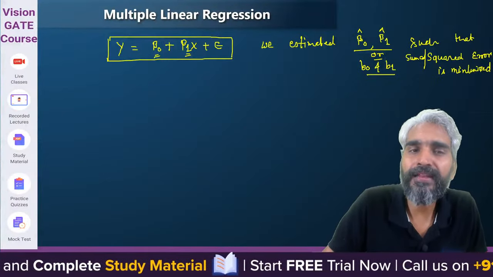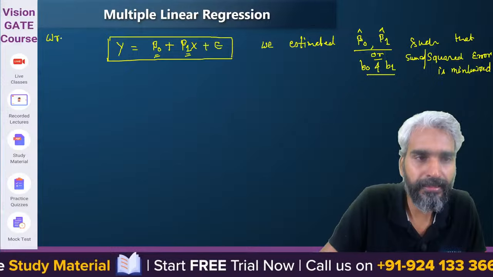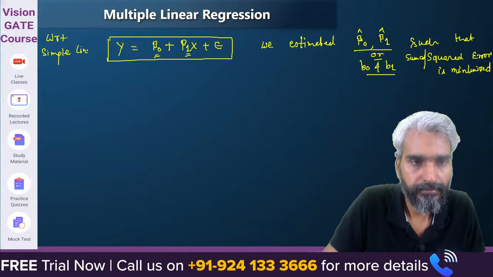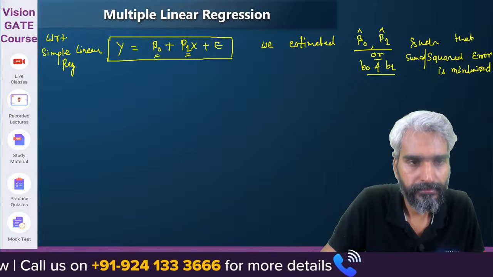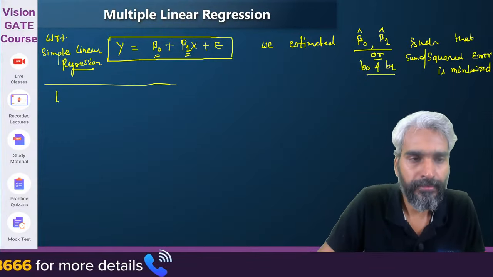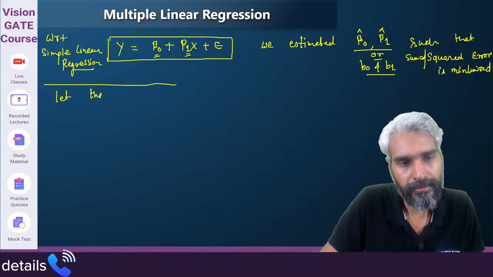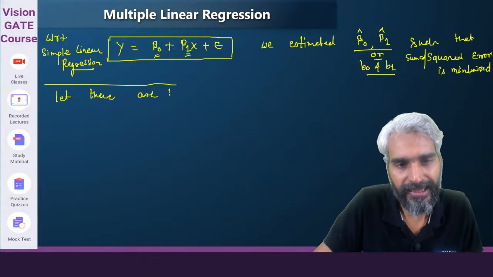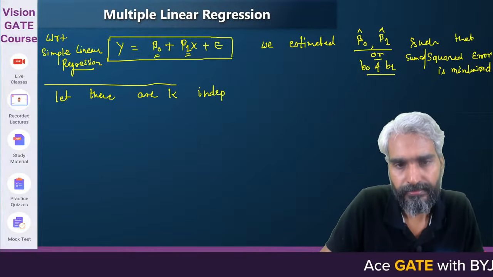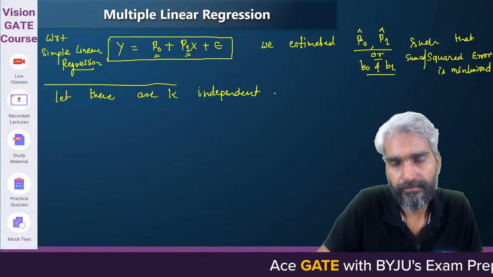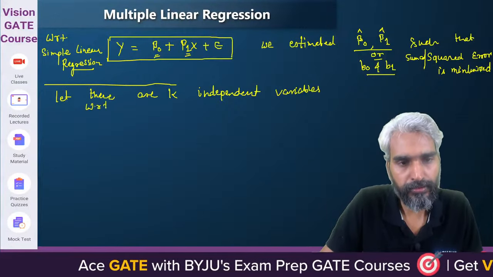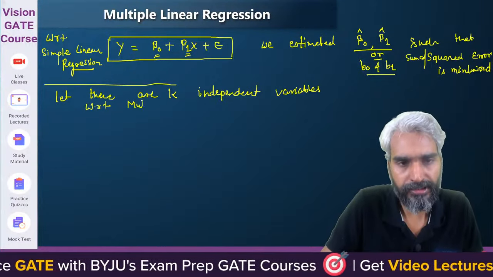Now, in multiple linear regression, so this is with respect to simple linear regression. Now, let's assume there are k independent variables with respect to multiple linear regression.